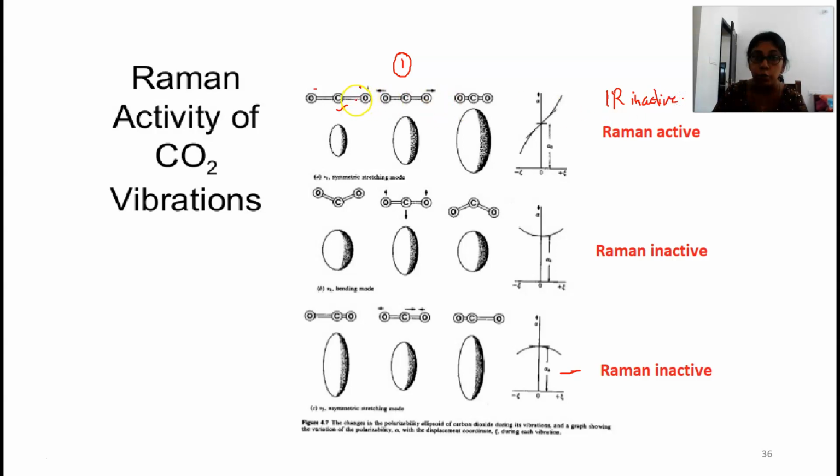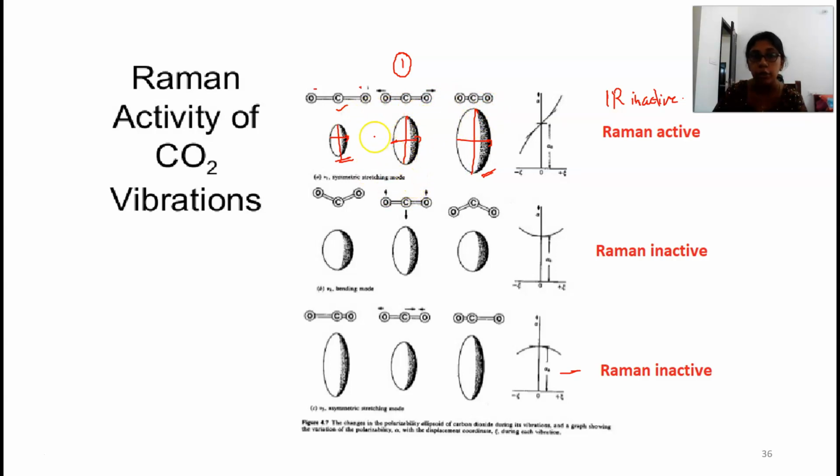But if you consider the polarizability, you can see polarizability is increasing. When elongation happens, it can be polarized more easily. So polarizability increases as you elongate the bond, and as you contract the bond, the polarizability reduces. Looking at the size of the corresponding polarizability ellipsoid, you can understand how much the magnitude changes upon this vibration mode.